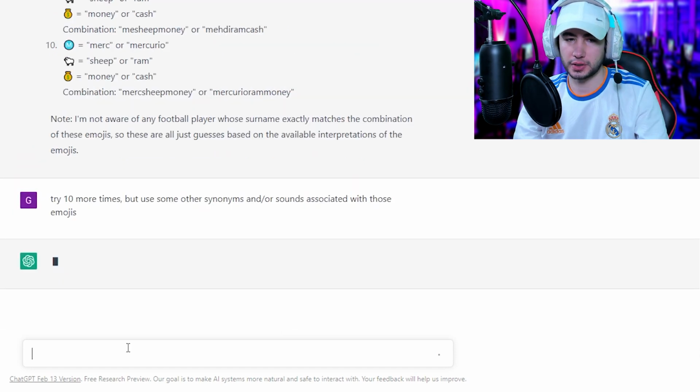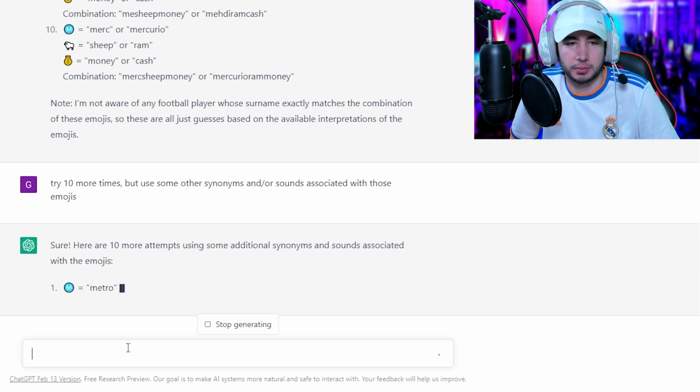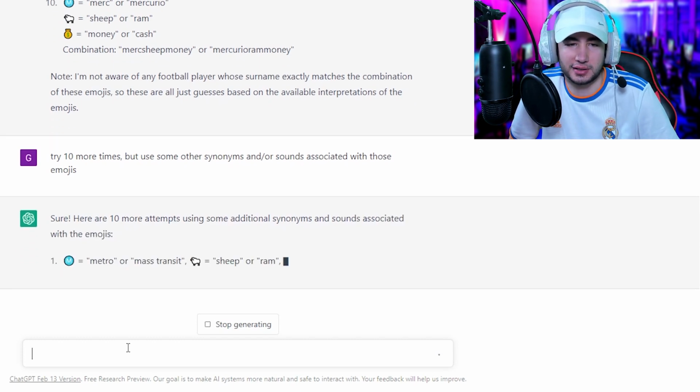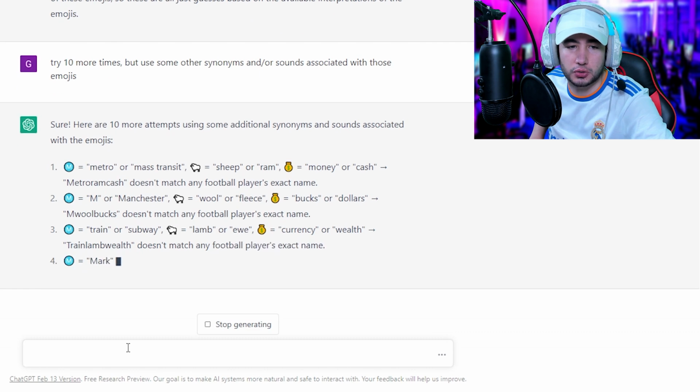No. Try 10 more times, but use some other synonyms and or sounds associated with those emojis. Let's see. Metro, mass transit, sheep, ram, and money or cash. Okay. Metro Ram Cash. You know, eventually, if you generate 1 million of these, it will get it.